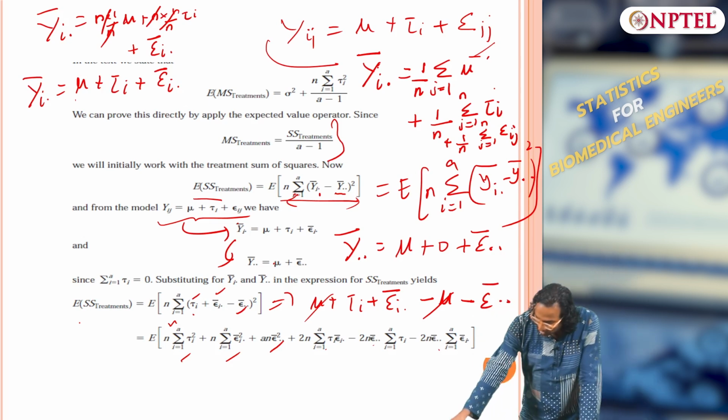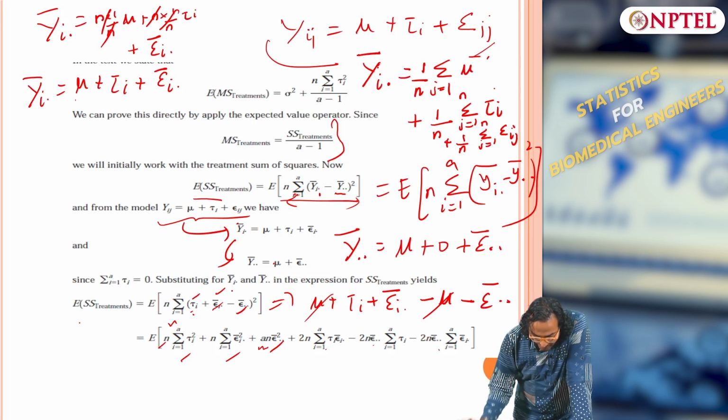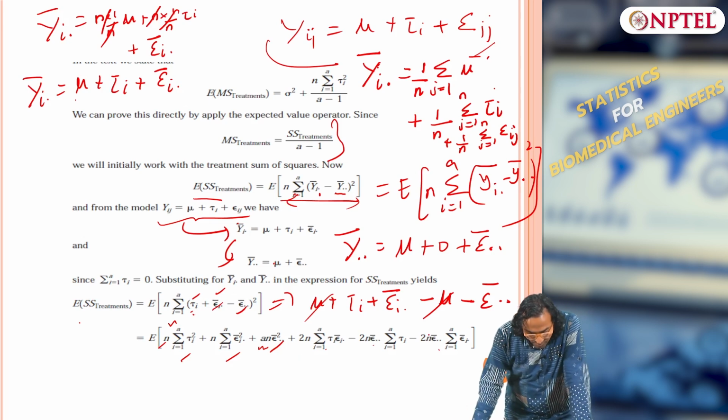Okay, and look at the third term is a n because it is expanded along 2 axes. The first term it should have a multiple of n because it is irrespective of jth axis, second term is also the same way, and you simply do the same thing for both.